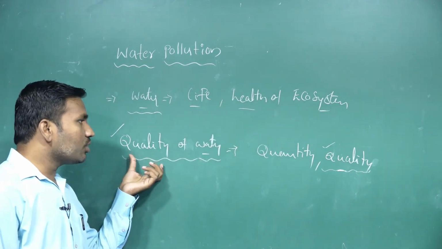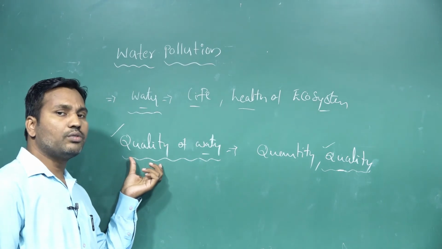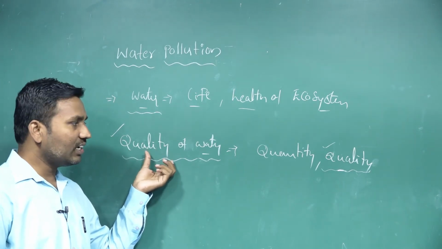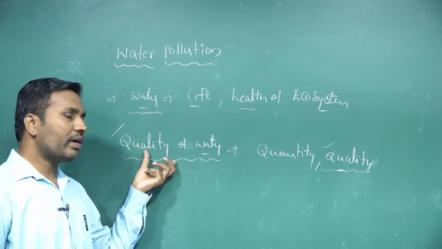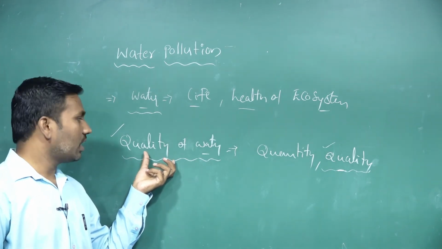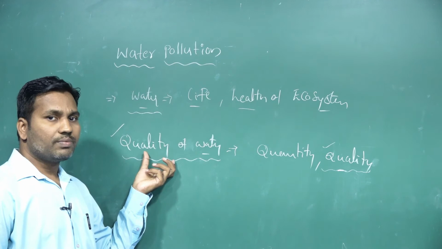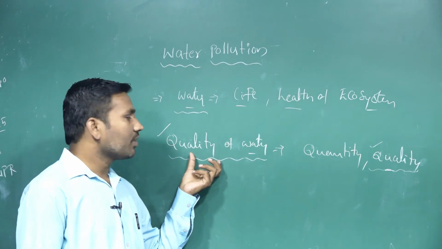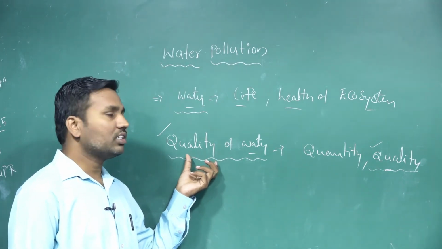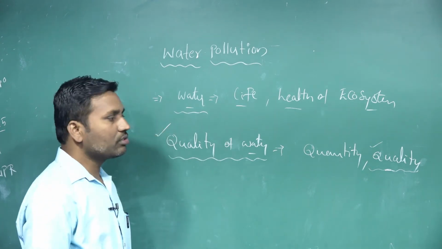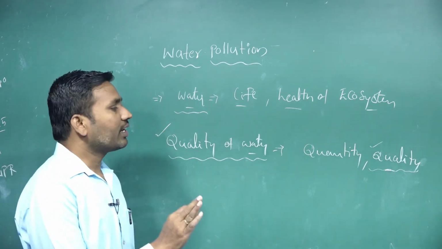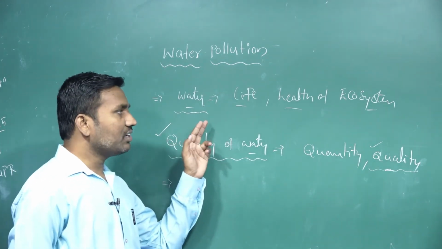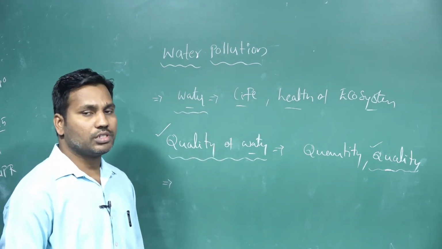So if the water quality changes, it leads to pollution here. Whether we are taking the quality of water in the different water bodies, for example, marines, there the water is salty. Rivers, there fresh water is present. Ponds, there fresh water is present. Estuaries, there mixed water is present. Like this, the quality and quantity change based on the water bodies. So water is very important for living organisms and balancing the ecosystems.